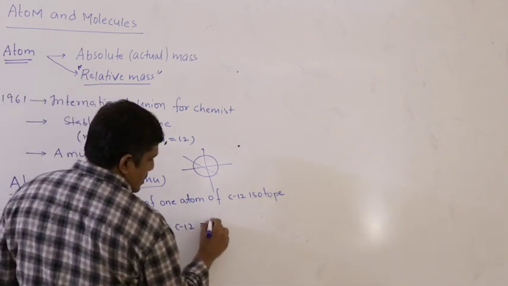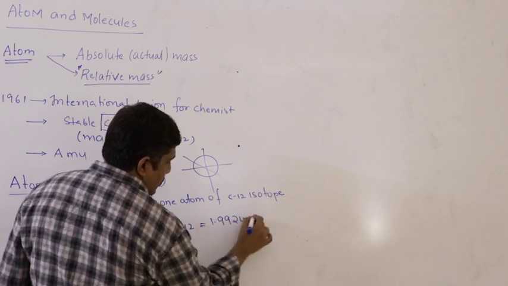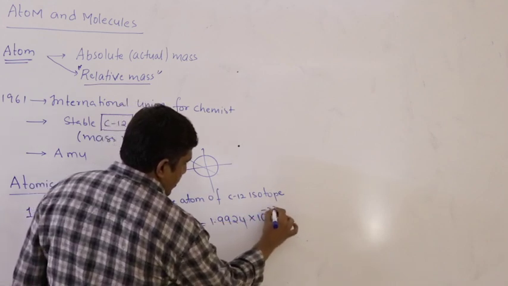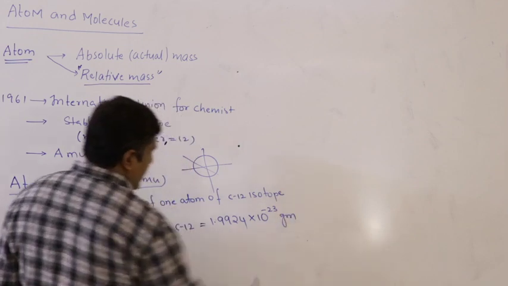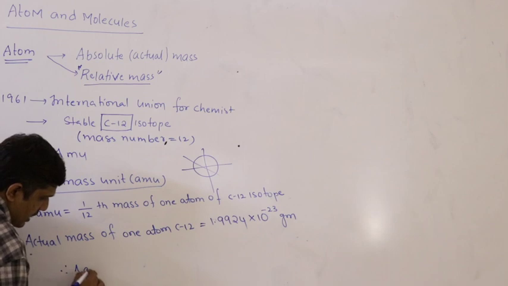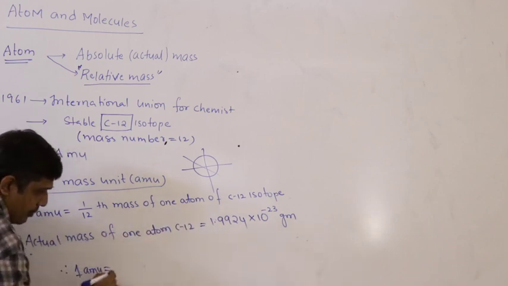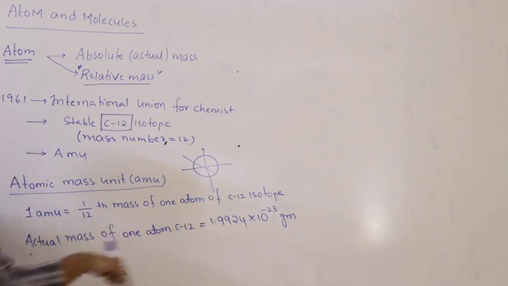This is experimentally calculated as 1.9924 × 10^-23 grams. So what can I write? 1 AMU. If I divide this mass into 12 equal parts, I will get 1 AMU in grams.